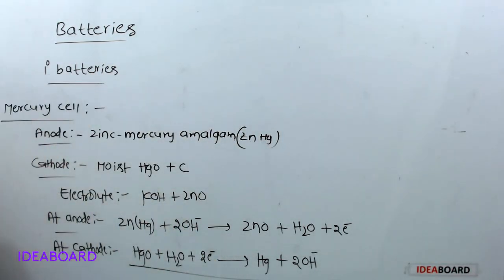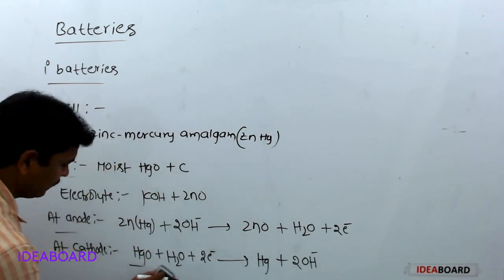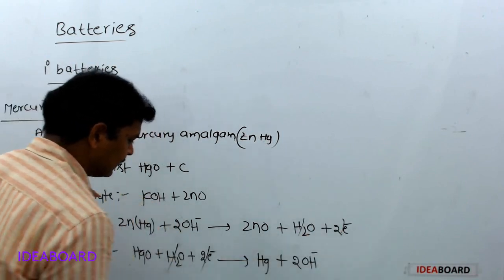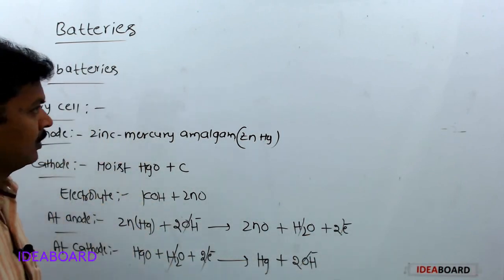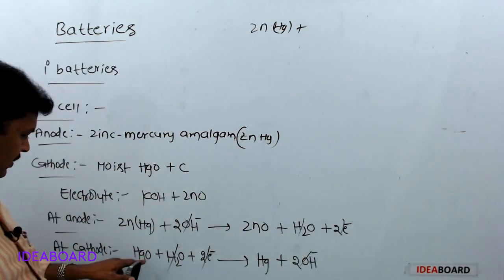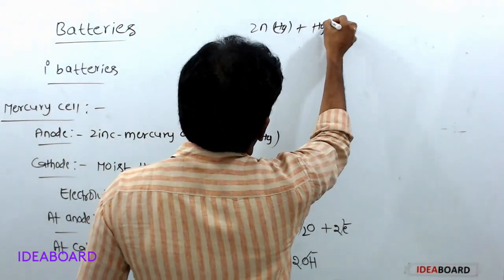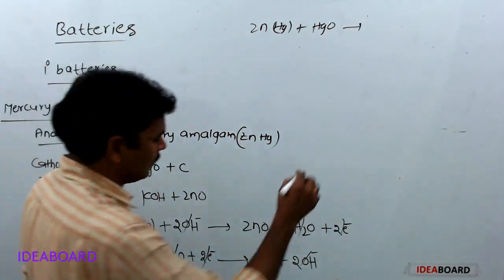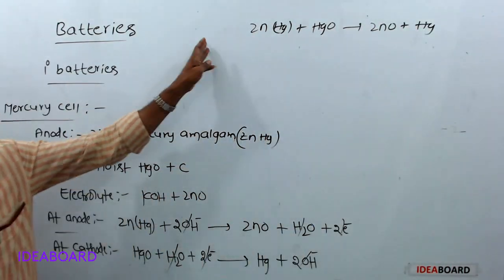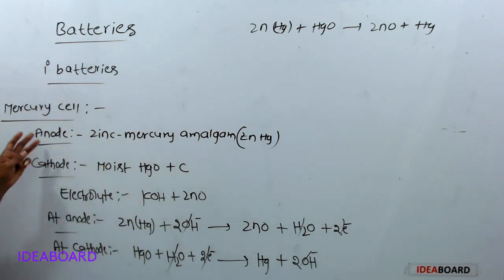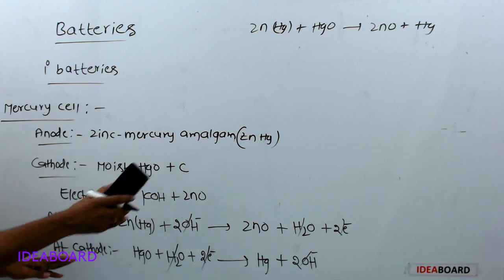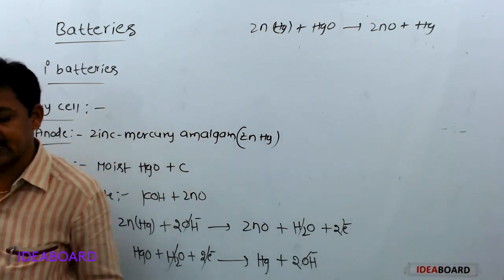Overall reaction. Water will get cancelled, electrons will get cancelled, OH minus ions will get cancelled. Then overall reaction is zinc amalgam plus mercury oxides gives rise to zinc oxides plus mercury. In this mercury cell, this is anode, this is cathode, electrolyte is this one, this is anodic reaction, this is cathodic reaction, this is overall reaction.